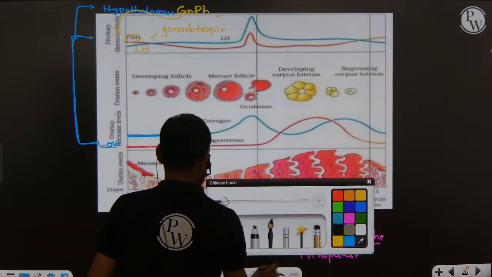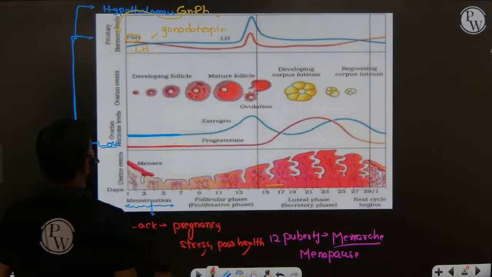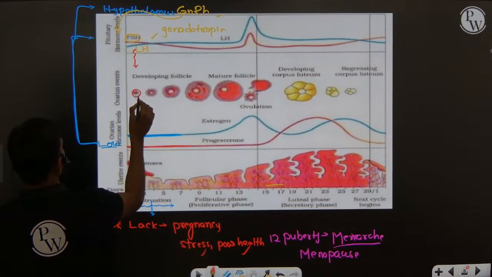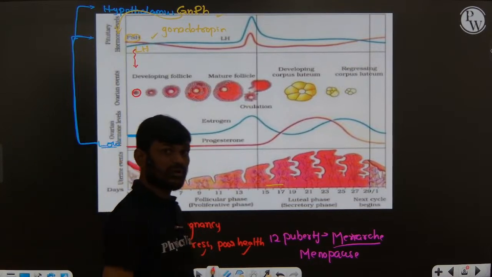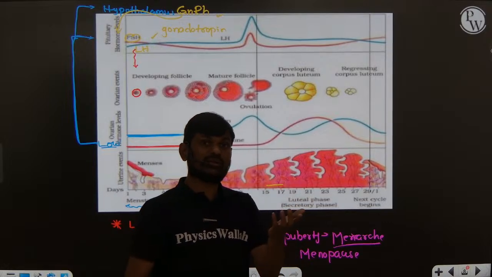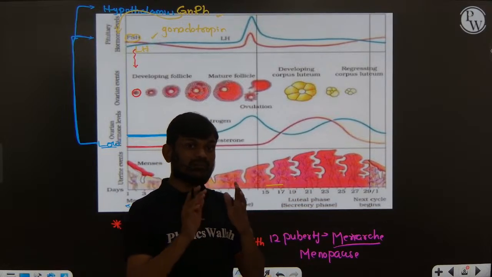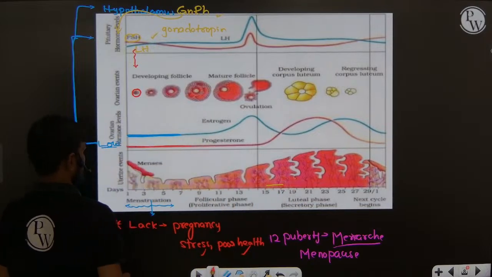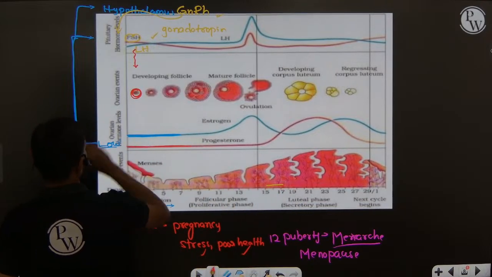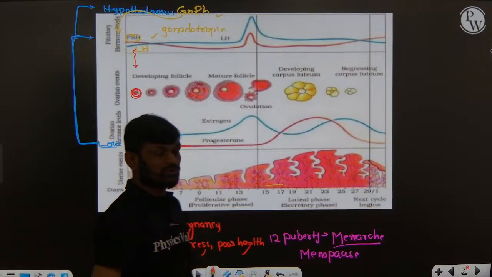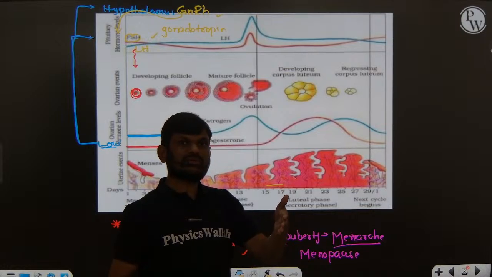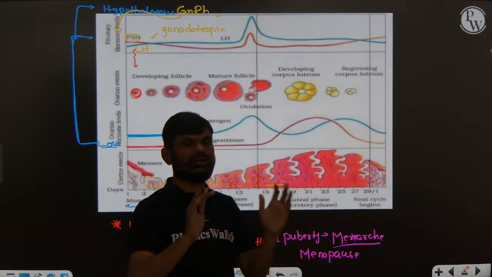Right? Now the follicle stimulating hormone works on the primary follicle. Already I told you, the primary follicle is arrested in prophase 1. Each ovary contains 60,000 to 80,000 primary follicles.